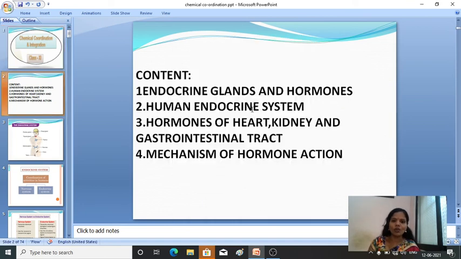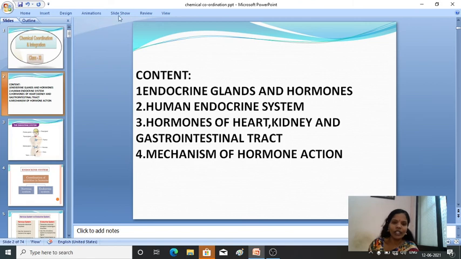So let's discuss what contents we are covering in this chapter. Firstly the endocrine glands and the hormones, then the human endocrine system, then hormones of heart, kidney and the gastrointestinal tract, then the mechanism of hormone action, fine.